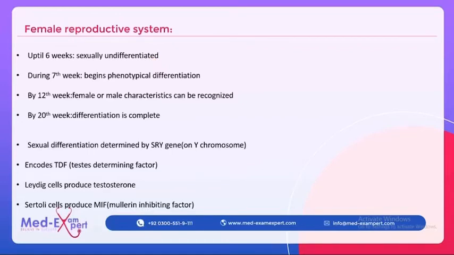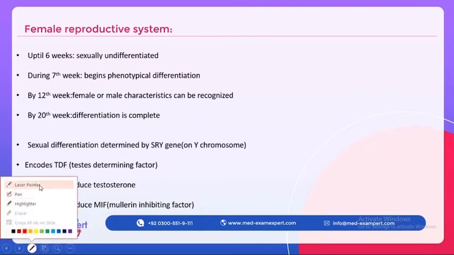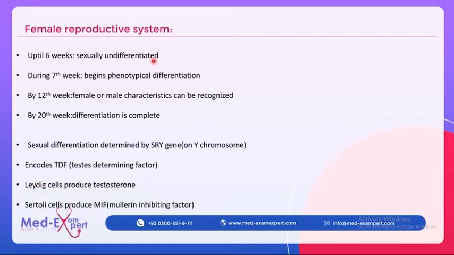Today we'll study the female reproductive system, its basic embryology and the important questions. So let's start. We should know that the fetus up till 6 weeks is phenotypically undifferentiated, whether it's a male or a female fetus.